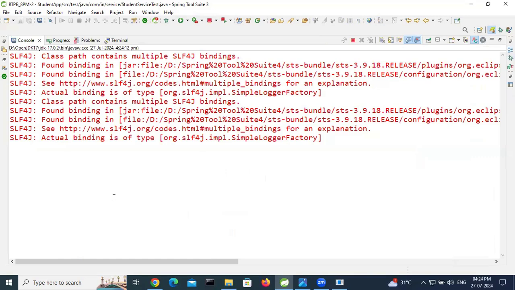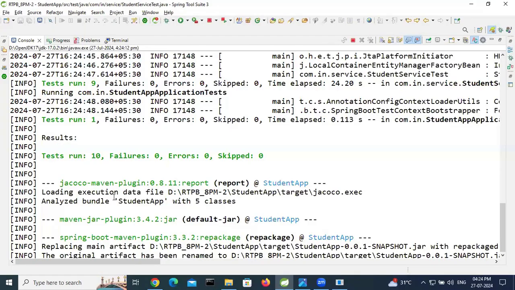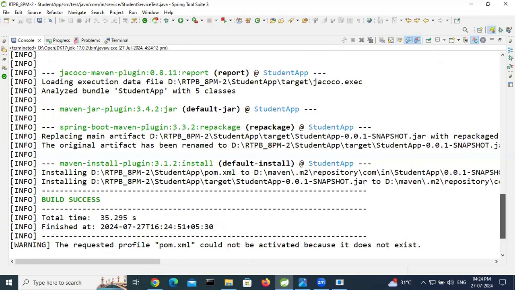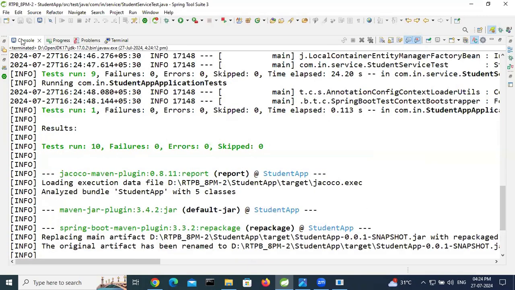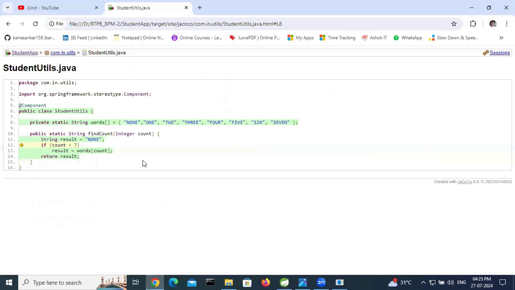Wait some time, this will be completed. Here, build success. 10 test cases are run, all are passed. Right click, refresh. After that, go here, refresh. See here, still not covered. 1 or 2 branches are missing.